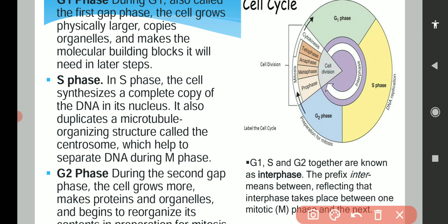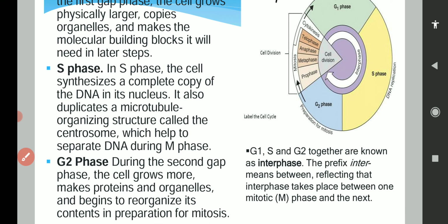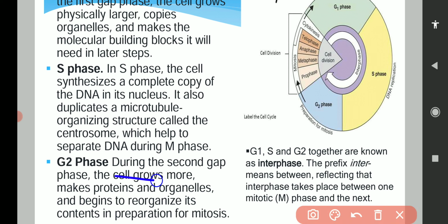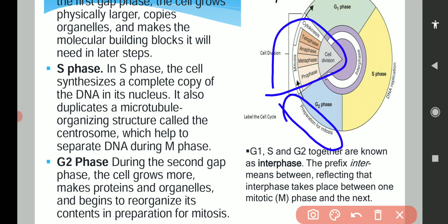G2 phase is basically the second gap phase, that's why it is known as G2. Here the cell will grow more, make protein and organelles, and begin to organize its content in preparation for mitosis. So whatever material will be required during mitosis, the cell will prepare in the G2 phase.